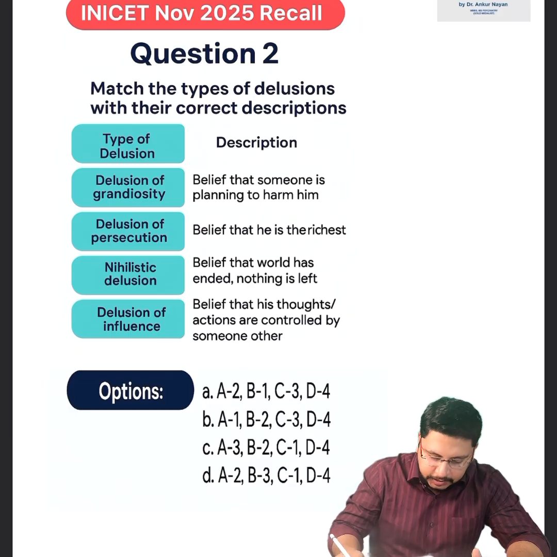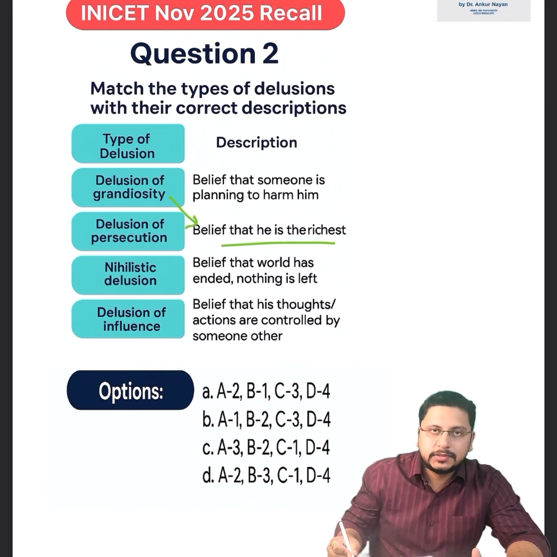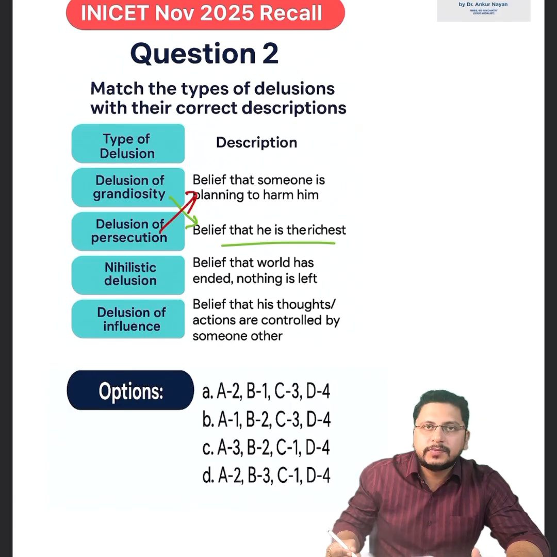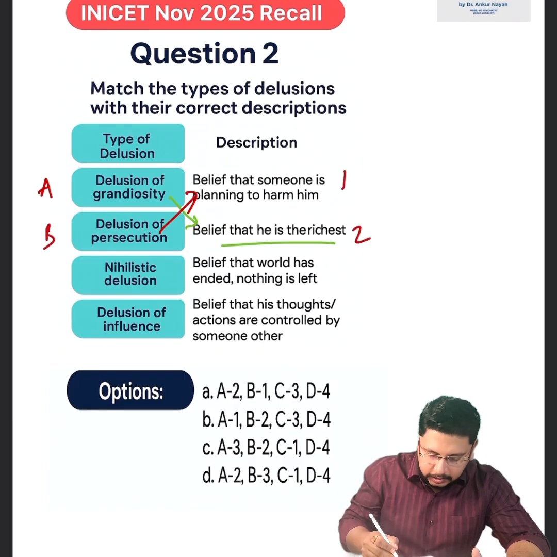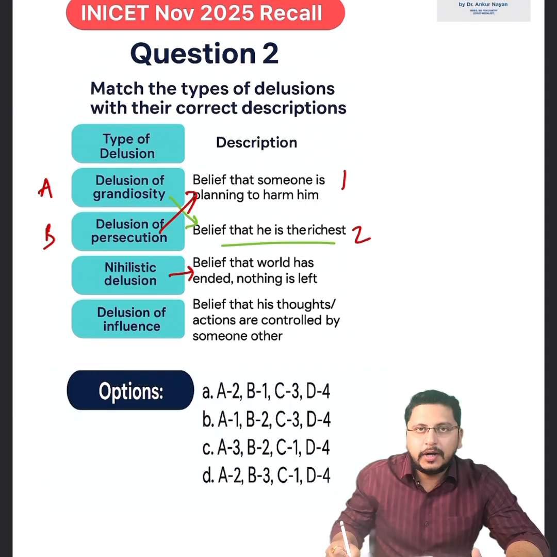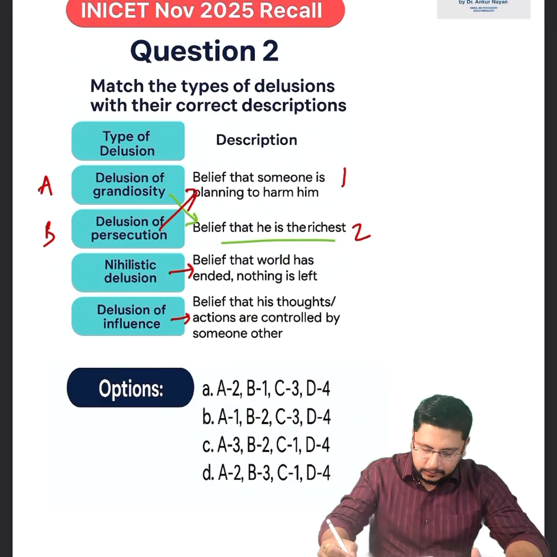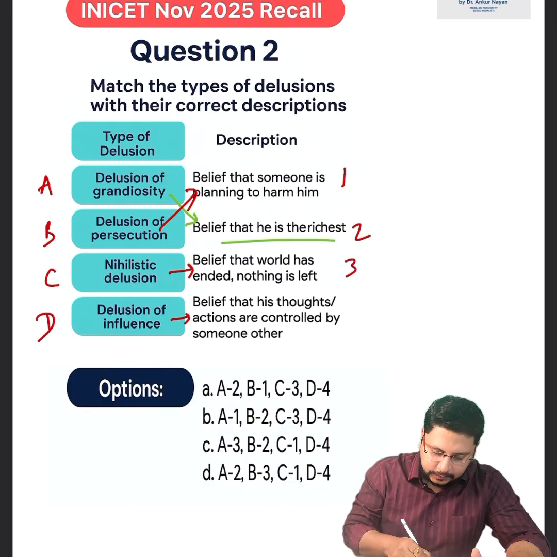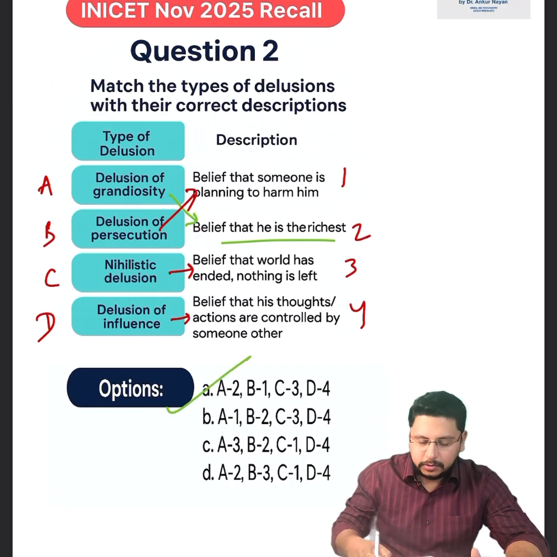So matching the column here, delusion of grandiosity में क्या होगा? Believe that he is the richest. Delusion of persecution में क्या होगा? Believe that someone is planning to harm him. So A goes with 2 and B goes with 1. और nihilistic delusion में क्या होगा? Believe that the world has ended, nothing is left. And delusion of influence will be believe that his thoughts or actions are controlled by some other. So C will be 3 and D will be 4. So the correct answer is A. Okay. This was about types of delusion.